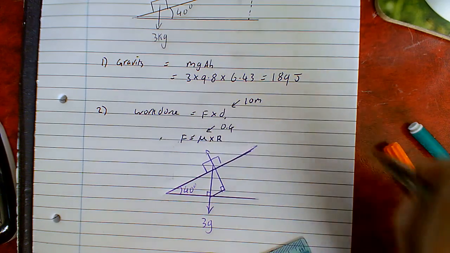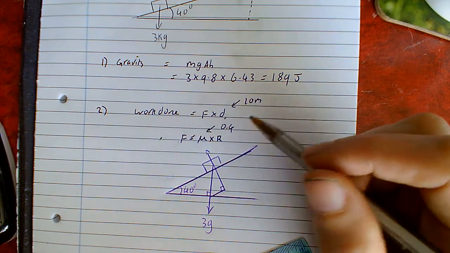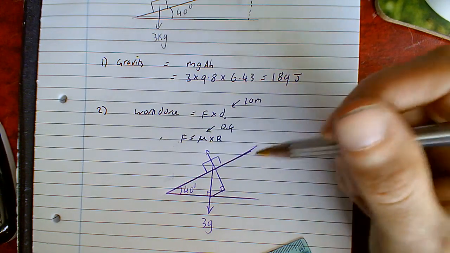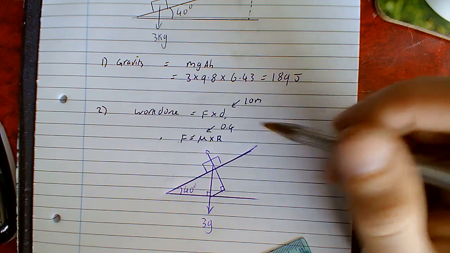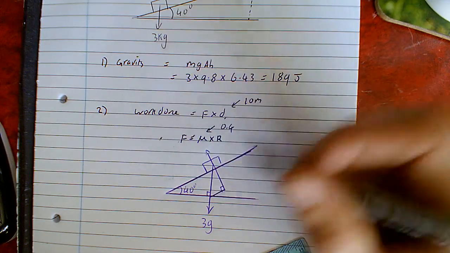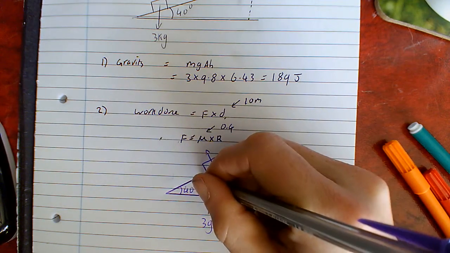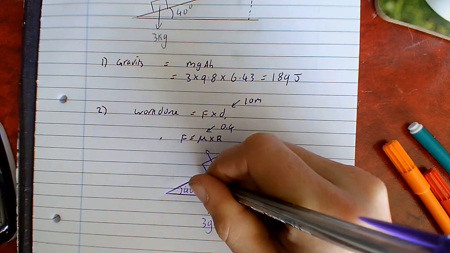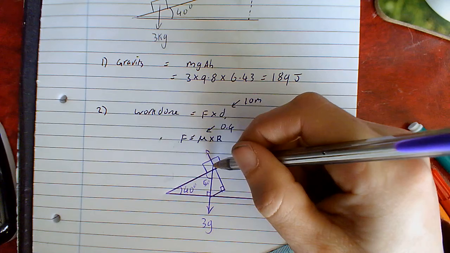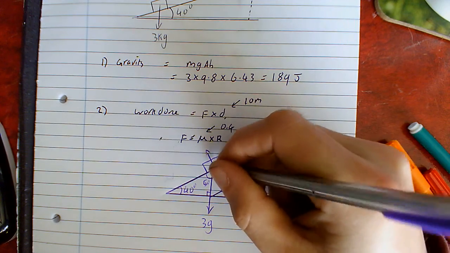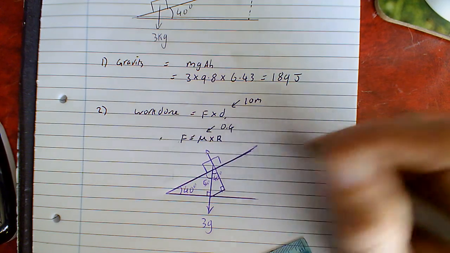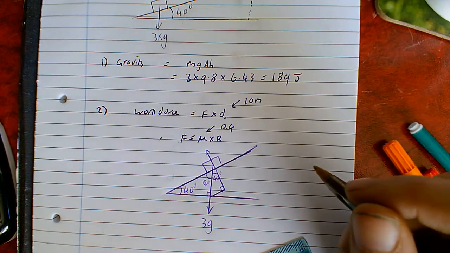So if this is 40 degrees, then it means I can calculate what. Why did I draw it like that? Okay, let me try it this way. So 40 degrees, 40 degrees. So this one's 40, which means that this one must be 50. Right? Now if that one's 50, then that one's 50. This one here is going to be 40 degrees. Which kind of makes sense if you think about it.